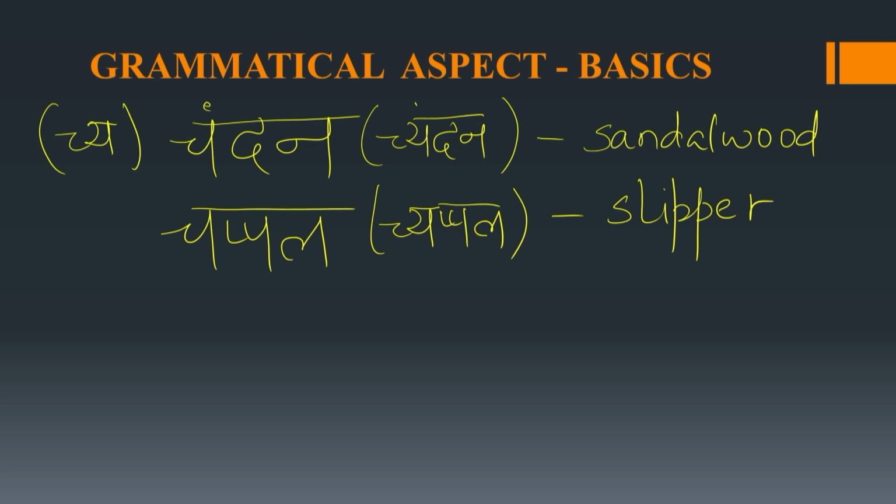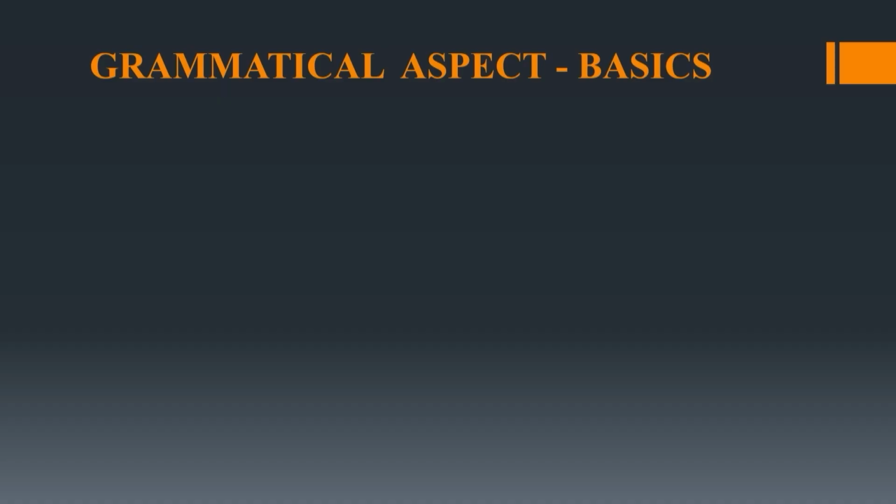Apart from the above examples, there are nouns in Konkani which have same spelling but different meanings. Now for example, char. Let's take this example of char. This means number 4 in English.